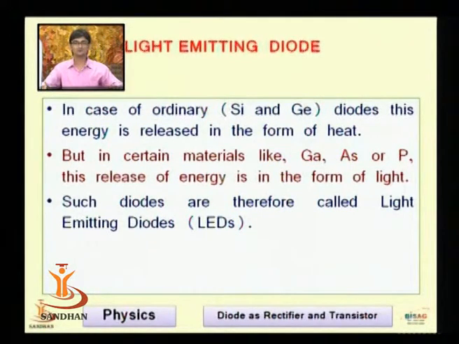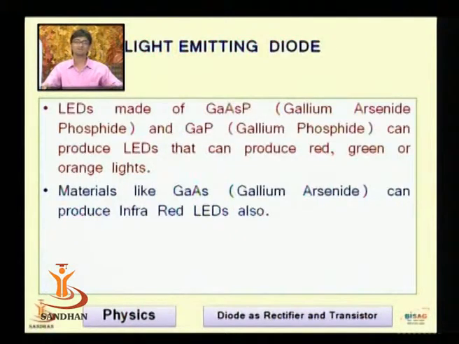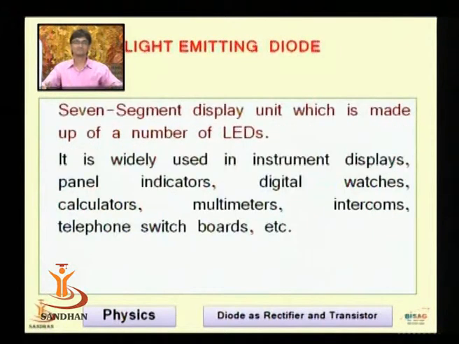But if you change the material to gallium arsenide phosphide, it releases not heat but light, and hence it is the light emitting diode. LEDs made up of gallium arsenide phosphide or gallium phosphide emit red, green, and orange lights. Material like gallium arsenide can produce infrared light.